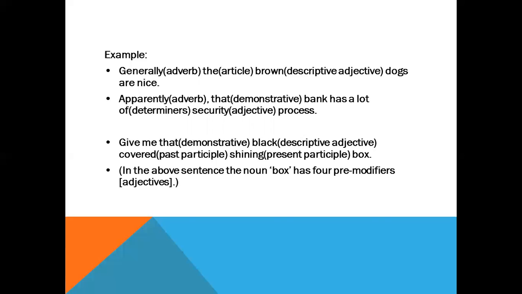Dear cadets, you need to keep these terms in your mind because in the question you will have, suppose, write down the adverb or write down the determiners or write down the demonstrative or descriptive adjective or past participle or present participle like this. So in which place you need to use which terms, that you need to keep in your mind.